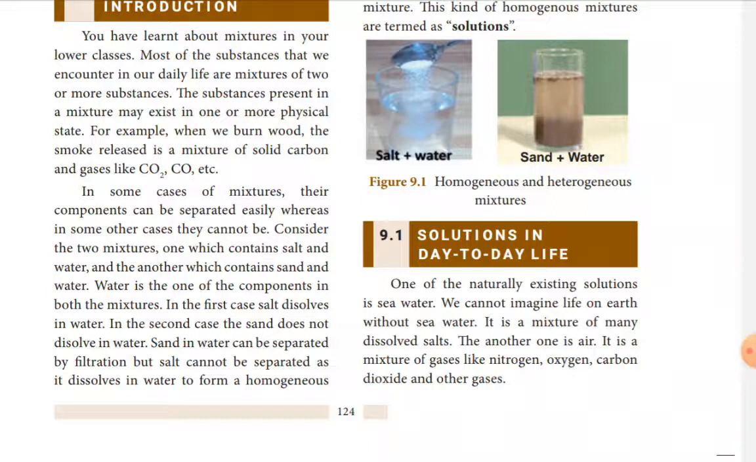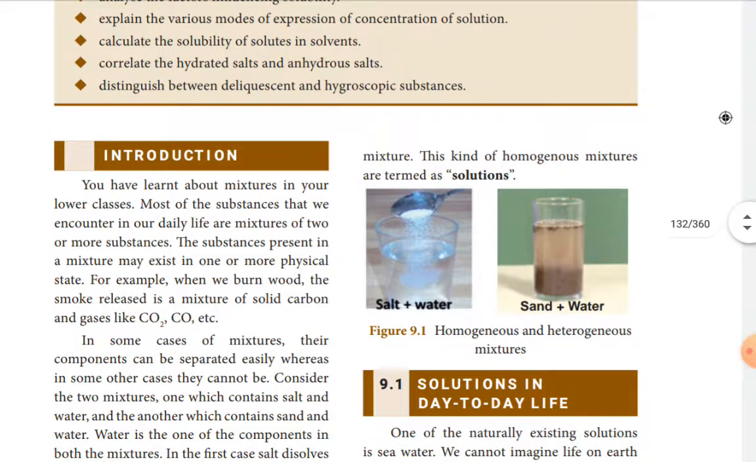Second case, the sand does not dissolve in water. So sand and water can be separated by filtration, but salt cannot be separated as it dissolves in water to form a homogeneous mixture. So here are two kinds of mixture that you have to learn. One is homogeneous, that is salt in water is a homogeneous mixture, and sand and water is a heterogeneous mixture.